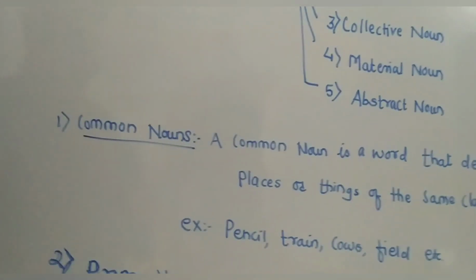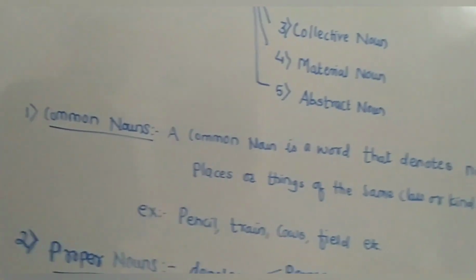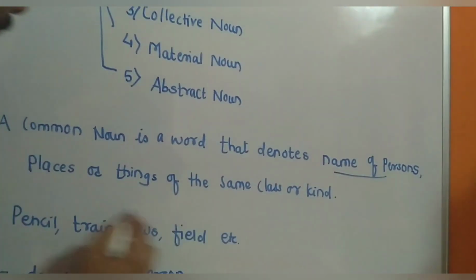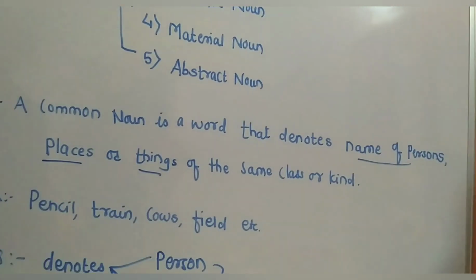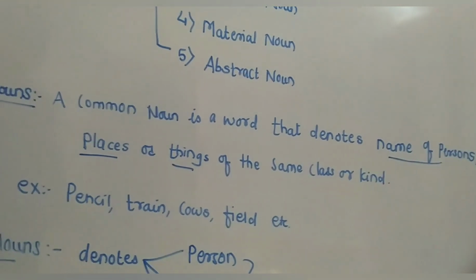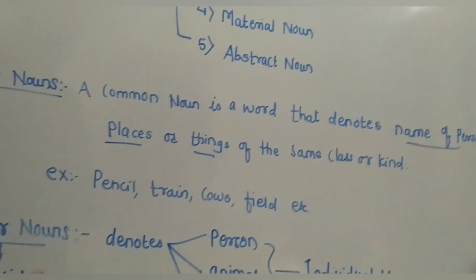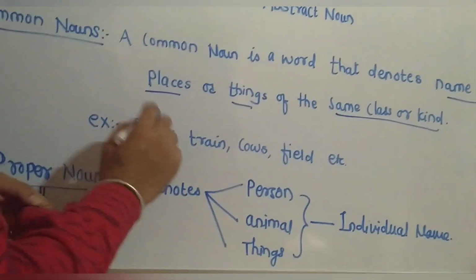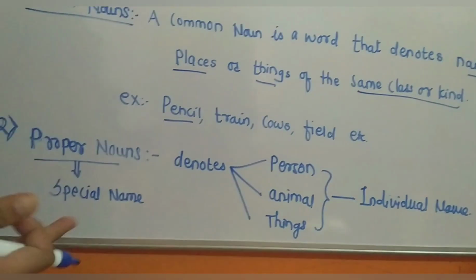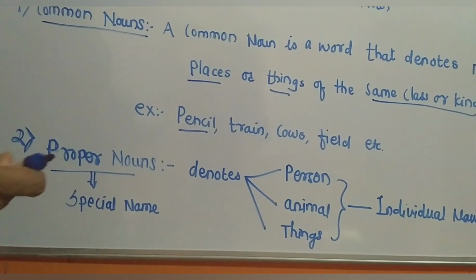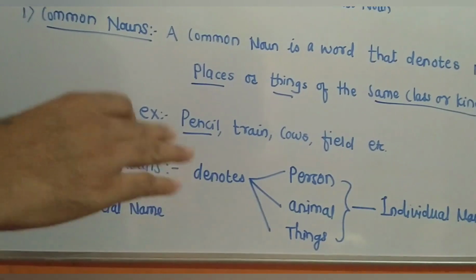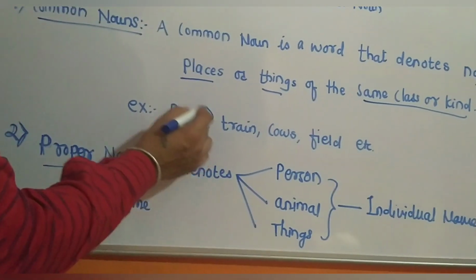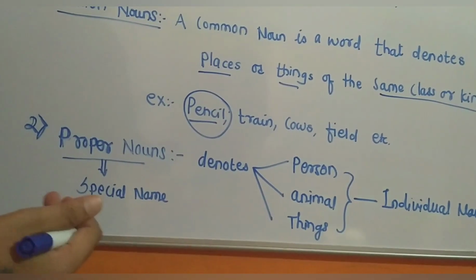Now see, the definition of common noun is a word that denotes the name of a person, place or thing of the same class or kind. It indicates the same class or kind. For example, pencil. If you see different kinds of pencil, different colors, different types of pencils, they are all common, all are pencils.